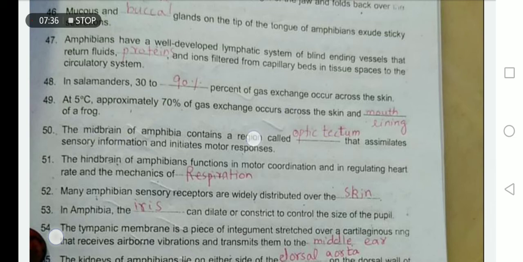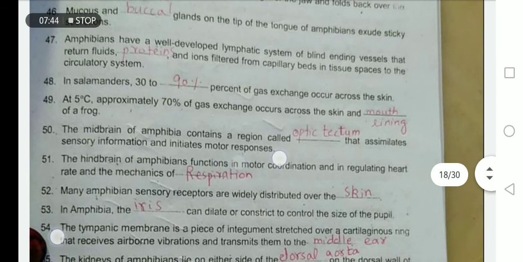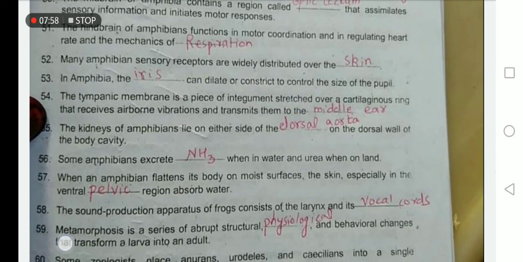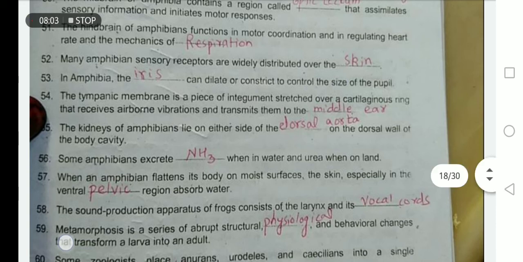The midbrain of the amphibian contains a region called the optic tectum that assimilates sensory information and initiates motor responses. The hindbrain of the amphibian functions in motor coordination and in regulating heart rate and the mechanics of respiration. Sensory receptors are widely distributed over the skin because they receive stimuli from everywhere. In amphibians, the iris can dilate or constrict to control the size of the pupil.